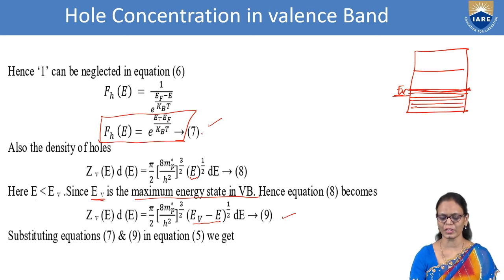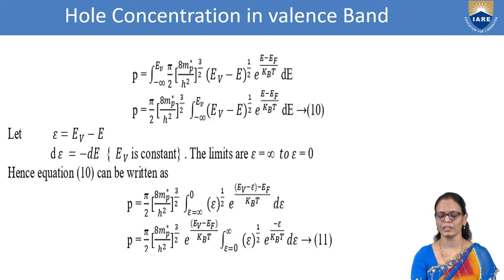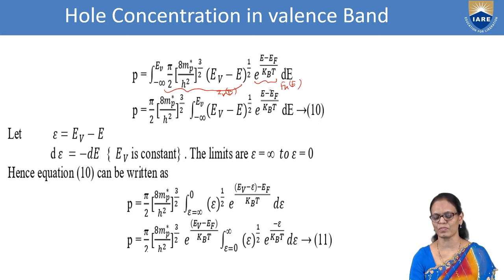Now we are going to put these two equations 7 and 9 in our original equation 5, that is for P. So P is equal to integral minus infinity to EV of pi by 2 (8 mp by h square) power 3 by 2 (EV minus E) power half, which is the density of states ZV(E) dE, multiplied by the simplified formula we got for FH(E).